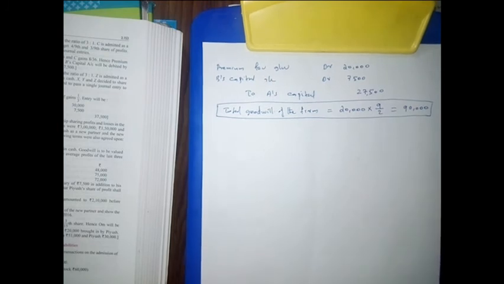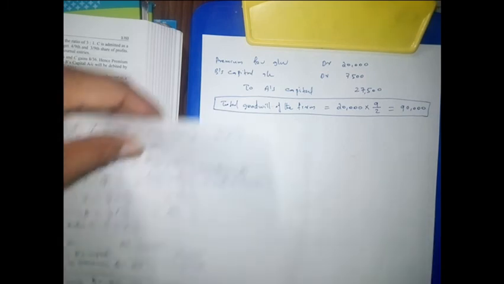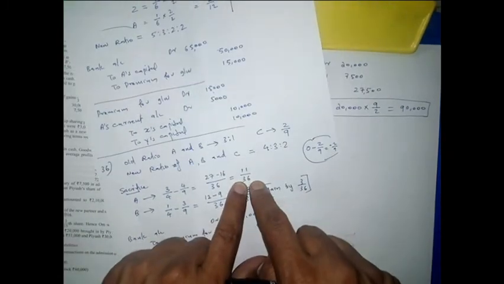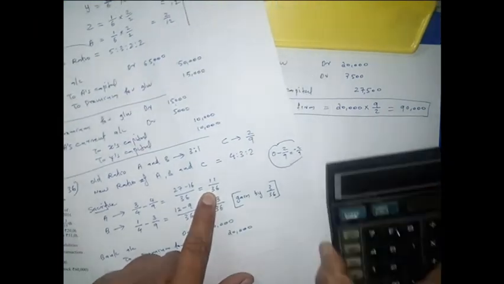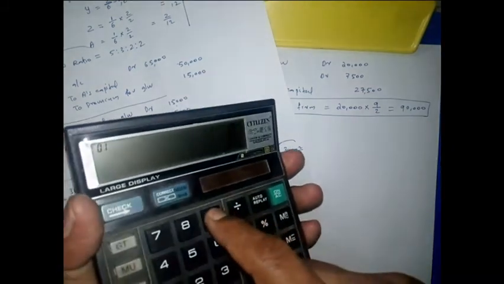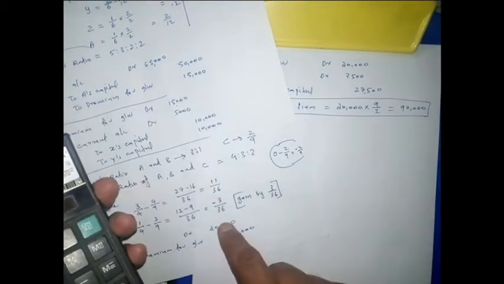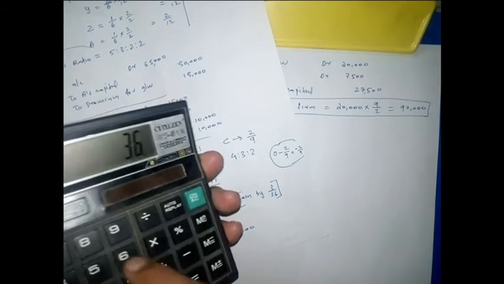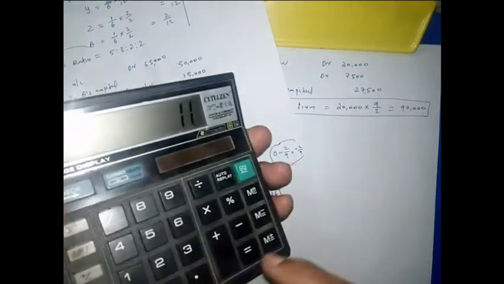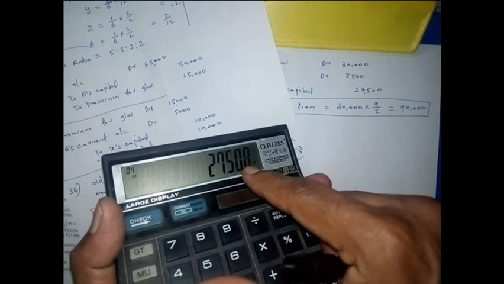And here one more thing I want to tell. A's sacrifice was 11 by 36. So you see once again, total goodwill 90,000 divided by 36, then into his sacrifice 11, so A should get 27,500.